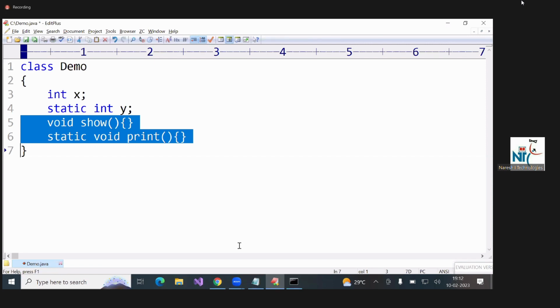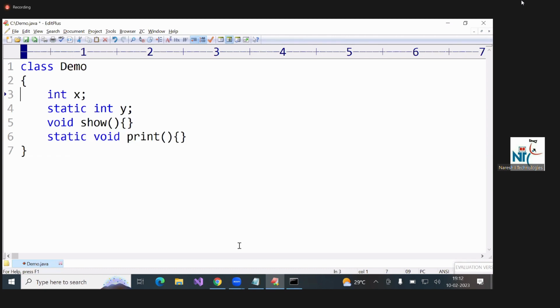If instance variable is there, instance method. Otherwise, class method. In your program, if instance variable is there, then you have to write instance method. If instance variable is not there, you have to write class method. Okay. Now, what is this?